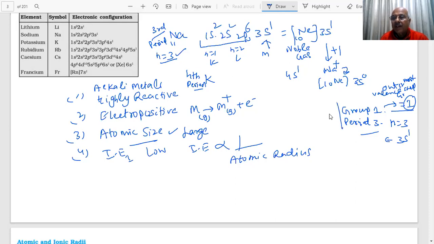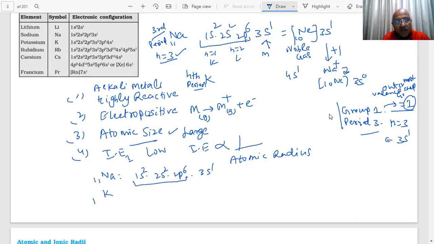Alkali metals belong to which group? Group 1. 1 means how many valence shell electrons? 1. And if the period is 3, the last shell is n equal to 3. So in which orbital will the electron go? Only 1 electron is there, so it has to go in 3s1. For sodium, the electron configuration is 1s2, 2s2, 2p6, 3s1. This is 11.